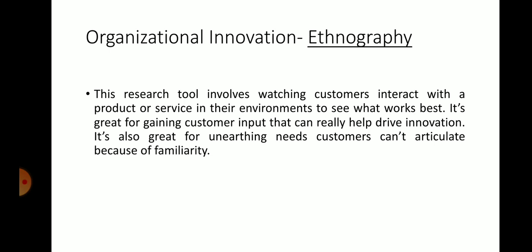Ethnography. This research tool involves watching customers interact with the product or service in their environment to see what works best.